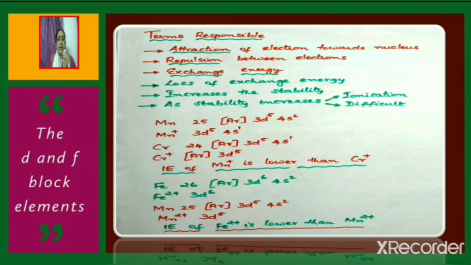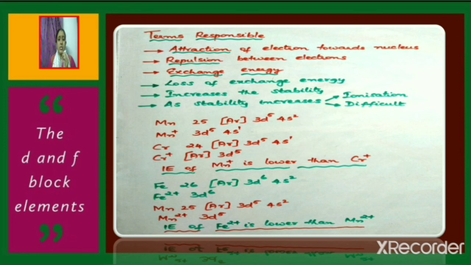Now consider iron, atomic number 26. The electronic configuration can be written as argon 3d6 4s2. When two electrons are lost by iron from the 4s orbital, the configuration of Fe2 plus will be 3d6. Now consider manganese, atomic number 25, electronic configuration argon 3d5 4s2.